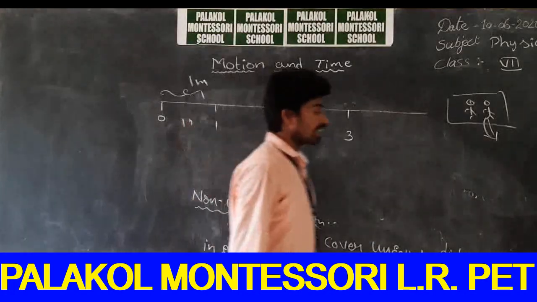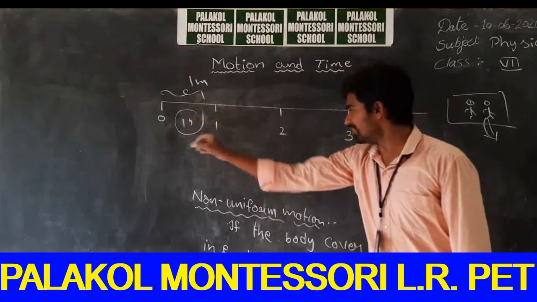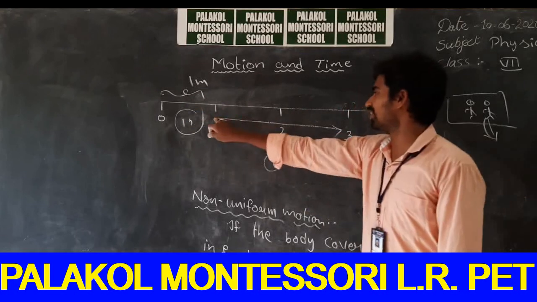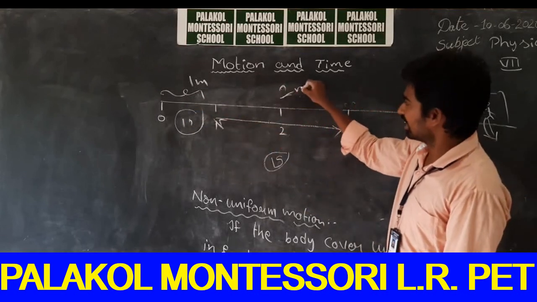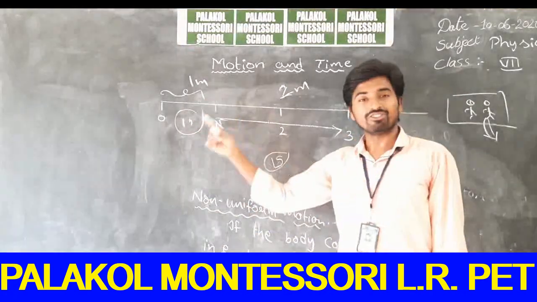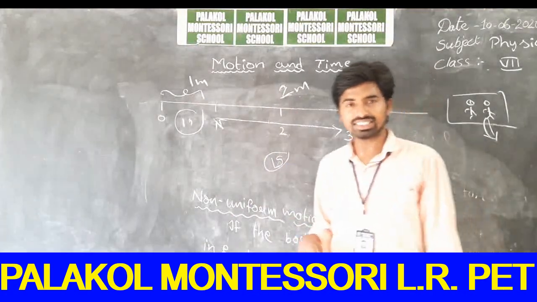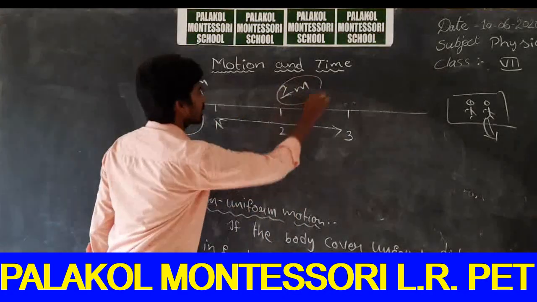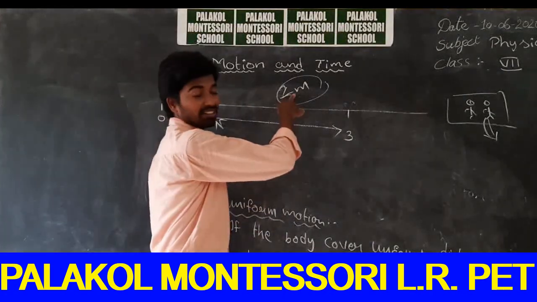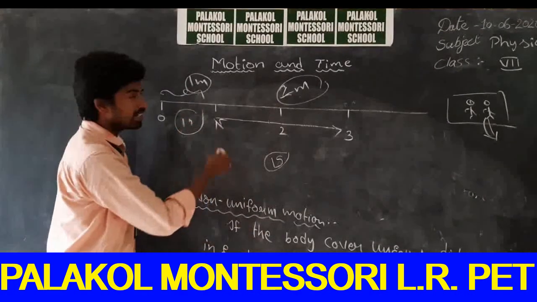So the time taken to travel this distance is 1 second, and for the same 1 second of time, now I traveled a distance of 2 meters. This is 1 to 3, meaning how much distance? It is 2 meters. So in the first second, I traveled 1 meter, whereas in the second second I traveled 2 meters. So I was covering unequal distances.